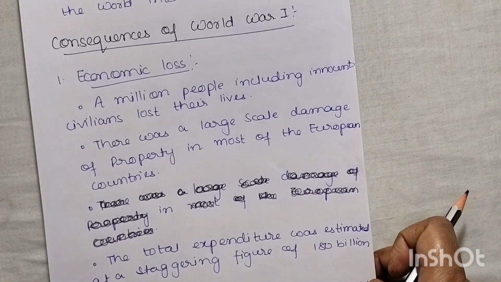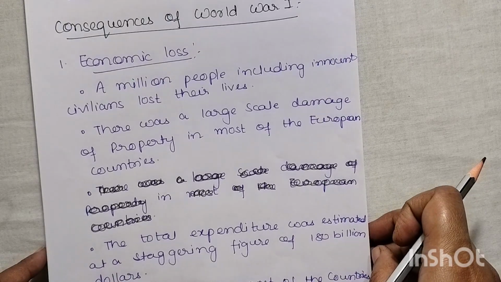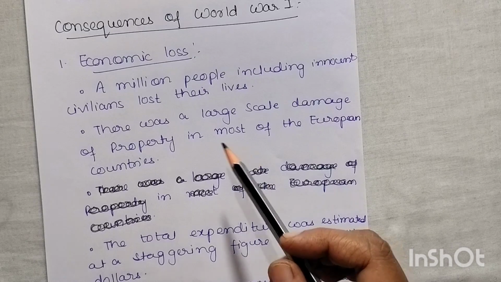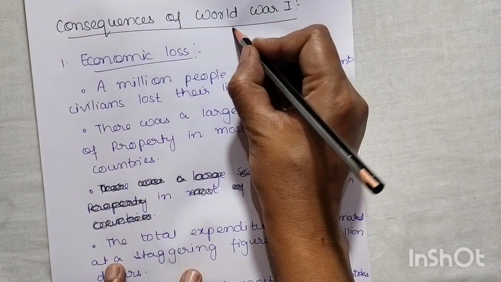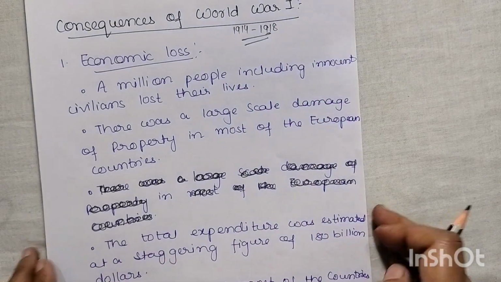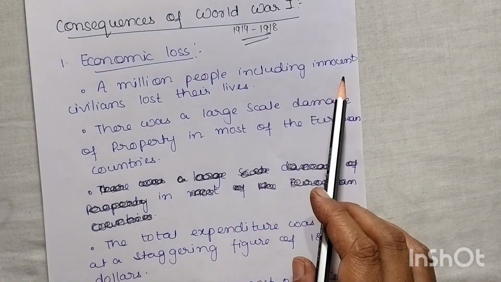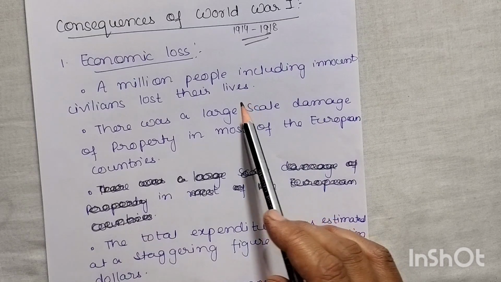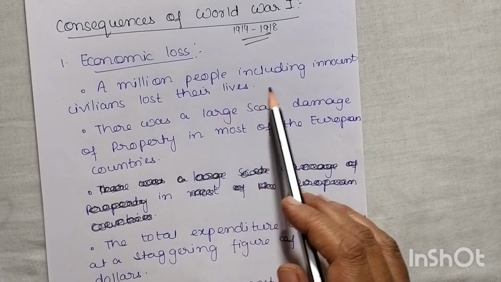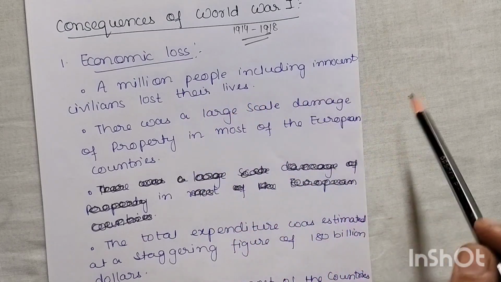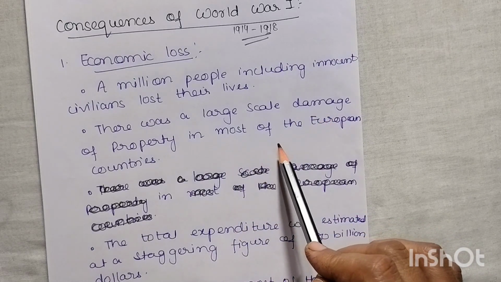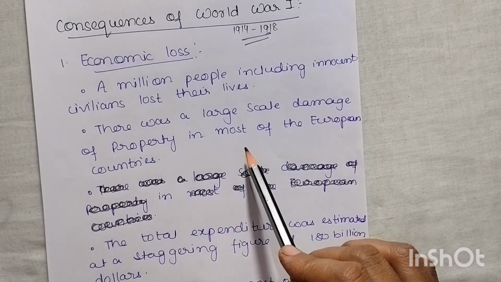So consequences of First World War. First of all, economic loss was there, right? So let us see the economic loss after the First World War was over, and it was there from 1914 to 1918, right? So what were the after effects? Let us see. So millions of people, including innocent civilians, lost their lives. Since the World War was there, we have seen a lot of killing of people, right? Millions of people were killed around the world. There was large scale damage of property in most of the European countries. So properties were also damaged.